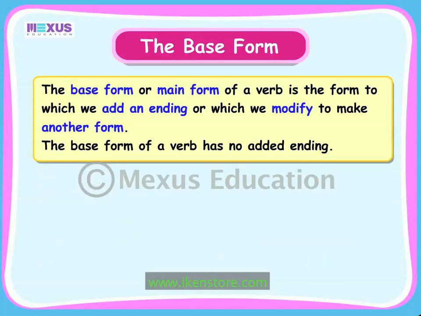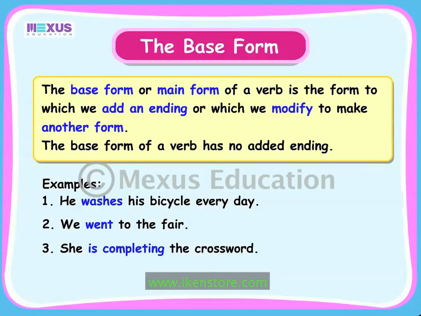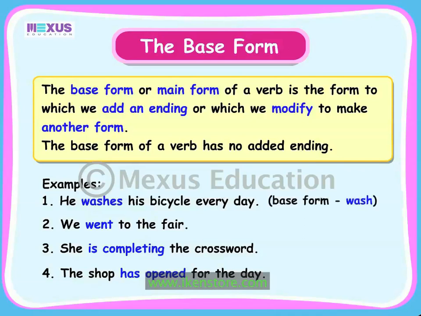Let us look at some more examples of sentences. He washes his bicycle every day. We went to the fair. She is completing the crossword. The shop has opened for the day. The main verbs in these examples are highlighted. The base form of the verbs in these sentences are wash, go, complete, and open.